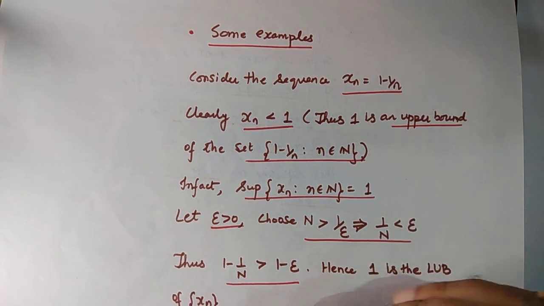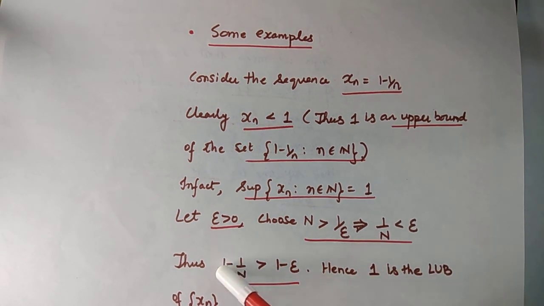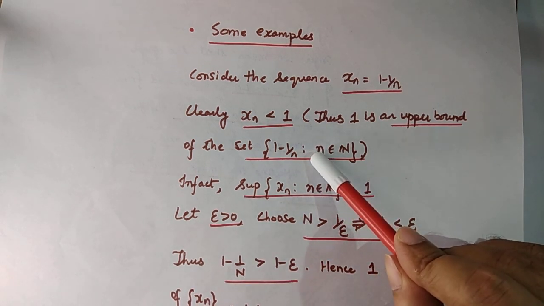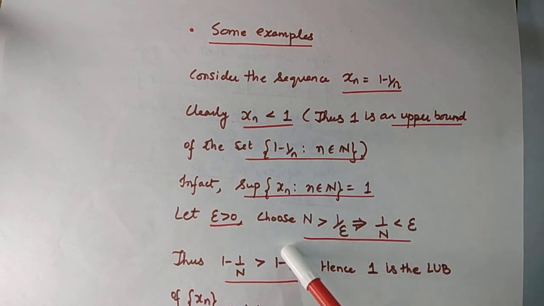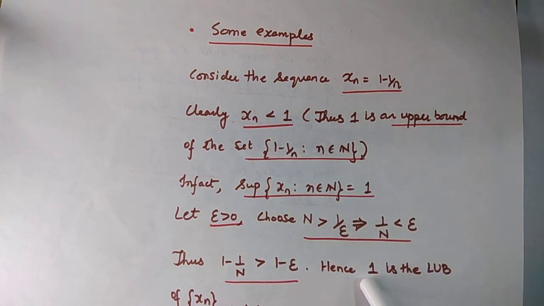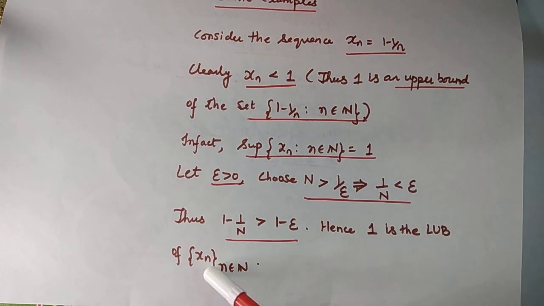So we conclude that there is an element, namely 1 minus 1 by n, belonging to this set which is strictly bigger than the number 1 minus epsilon. Hence, any number smaller than 1 will not serve as an upper bound of this set. And hence, 1 is the least upper bound or supremum of this set, formed by the terms of the sequence x_n.